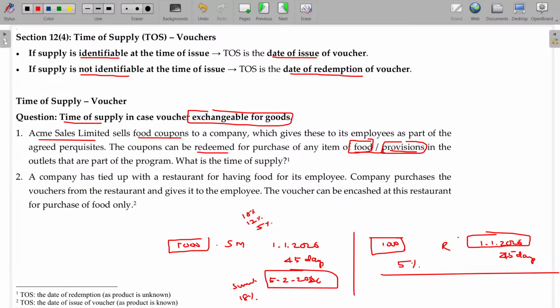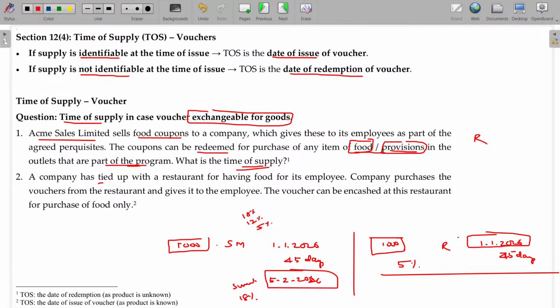We are not sure whether the tax rate will be the same for food and provisions, or whether he redeems it for food or provisions. What is the time of supply? Redemption date will be the time of supply, because we are not sure whether he is going to redeem for food or for groceries. Provisions means groceries.